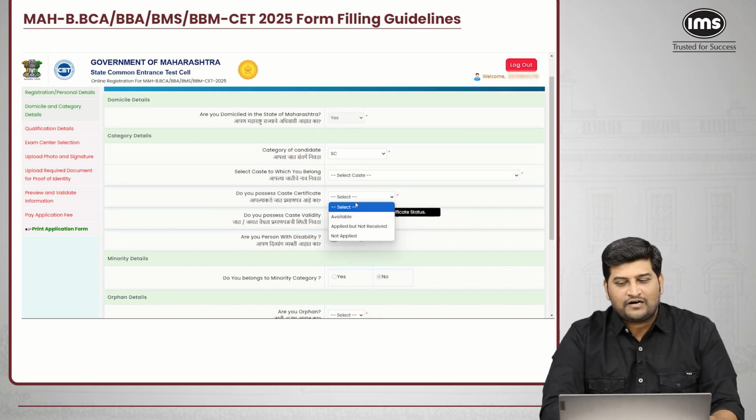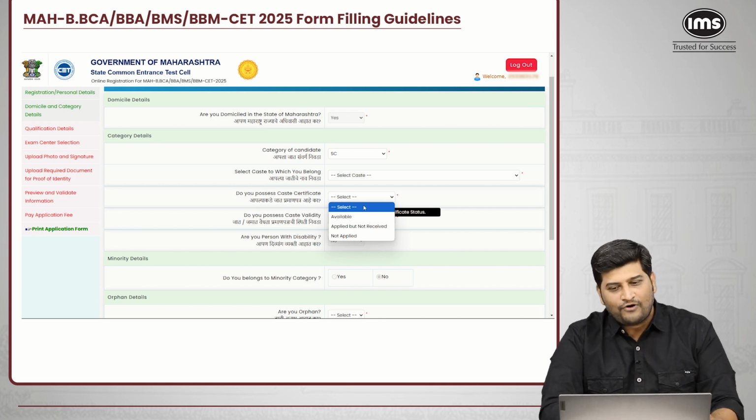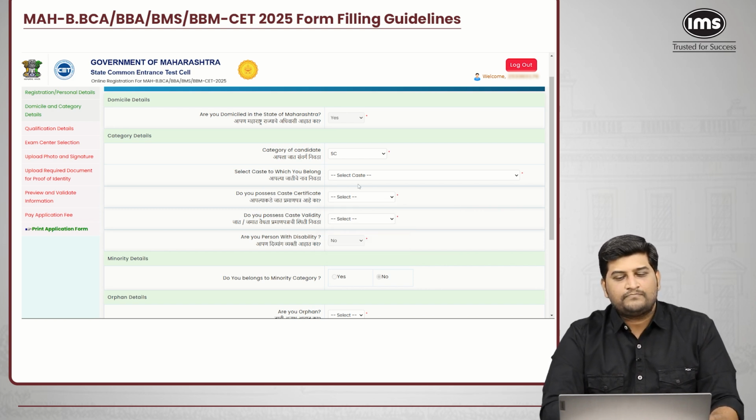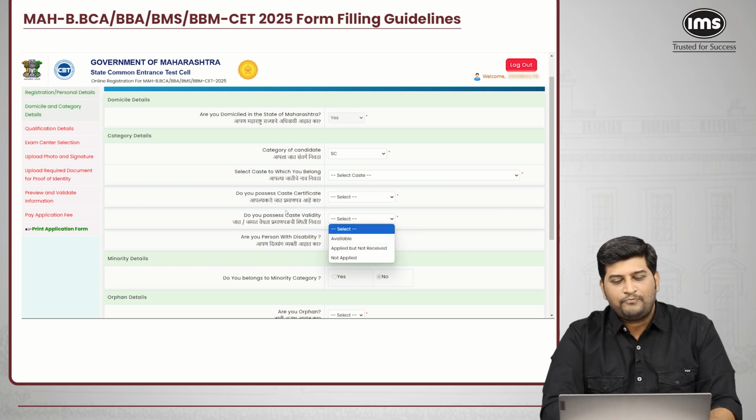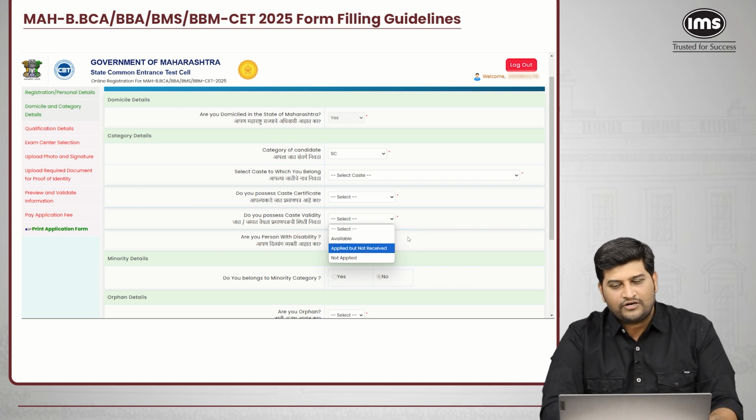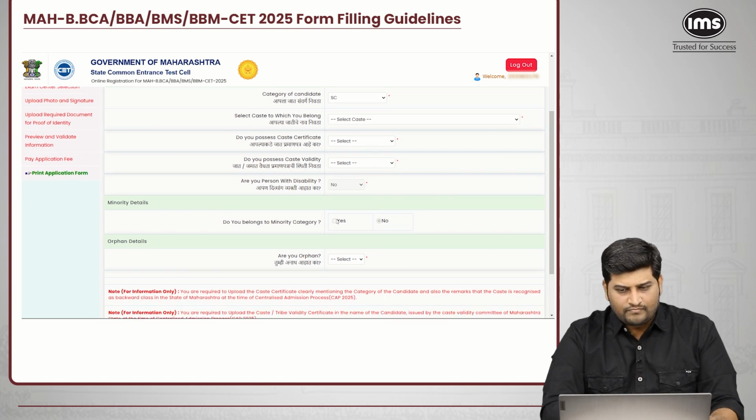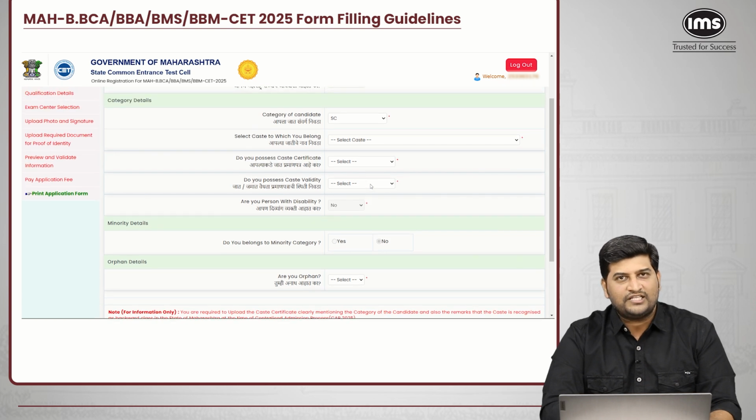Along with that, mention whether it is available with you. If you have applied for it, click on applied but not received. If you have not applied, click on not applied. You also have to mention whether you possess the caste validity, so click on available, applied but not received, or not applied. You have to fill out all these details on this page.